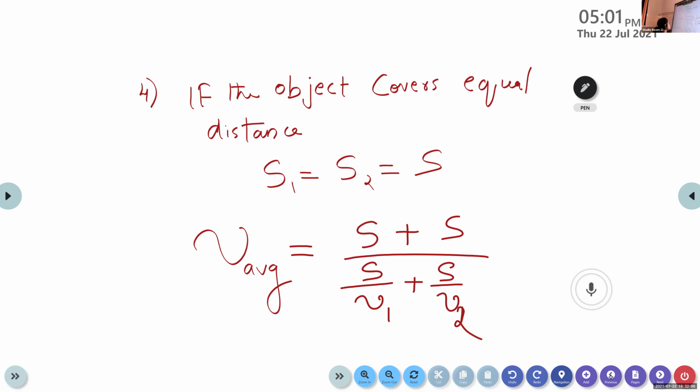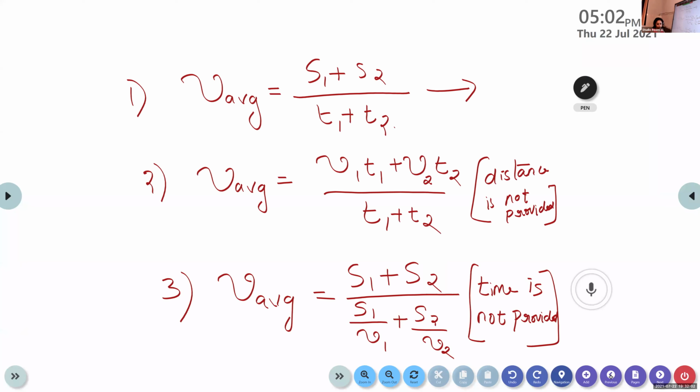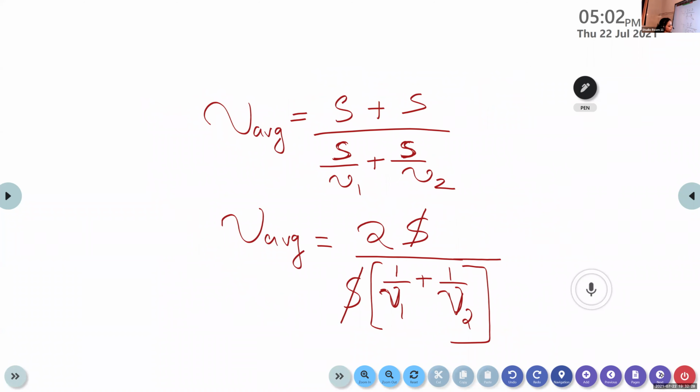The second equation for calculating the average speed is v average is equal to v1 t1 plus v2 t2 divided by t1 plus t2. So we can consider that case. This is our fifth case.